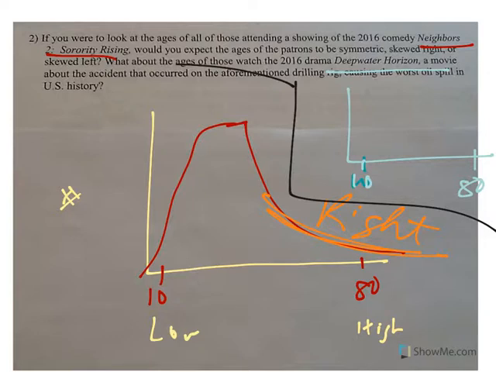I feel like older people, maybe 40s, 50s, 60s, less 10-year-olds, are going to be watching that. So if the tail is over here, then this would be skewed left. So you've got to think about the number line. Where would the majority of the people be? Where's the tail if you graph this? I'm a big visual aid person, so I like to draw these out.